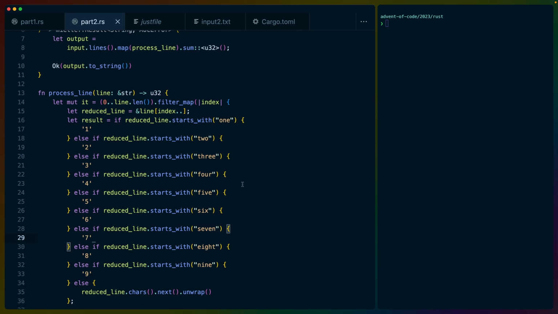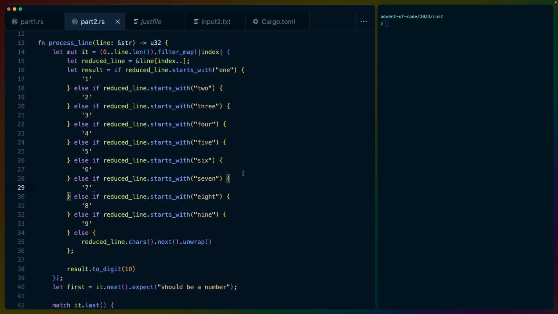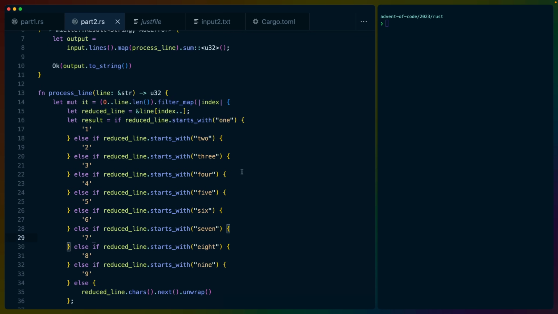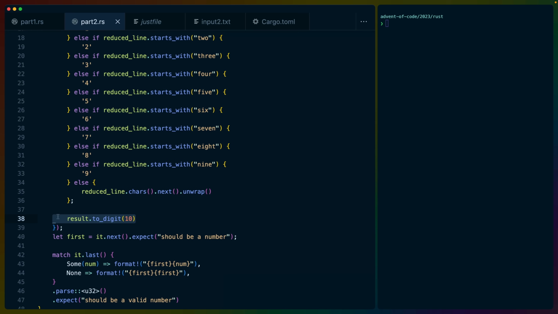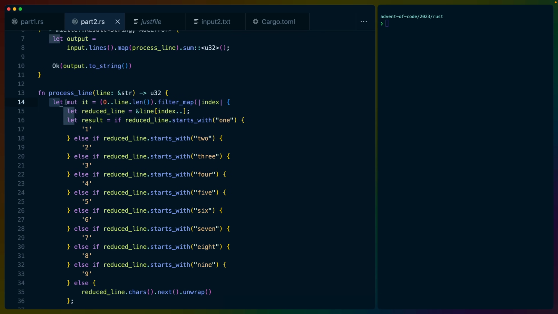This is post-edit Chris back again. I refactored it a little bit after realizing what we realized when we did part 2. So instead of having the from function, I iterated from 0 to the line length, and I put the filter map on that, and then just continuously fed in a shorter and shorter line. All the other logic is still the same. Everything's just merged into this one function here, and we are no longer using the from function.